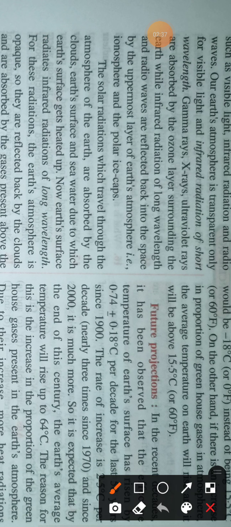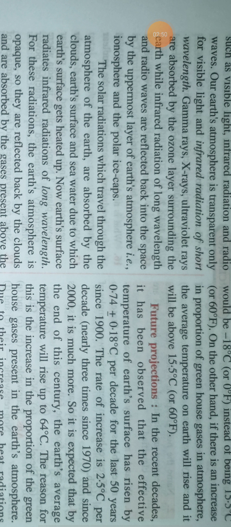Now, most of these rays are actually reflected back from our earth's surface. The ozone layer absorbs or reflects back most of the rays.